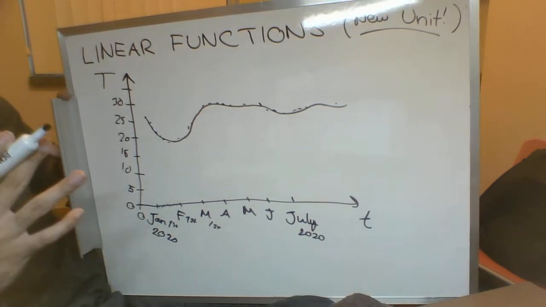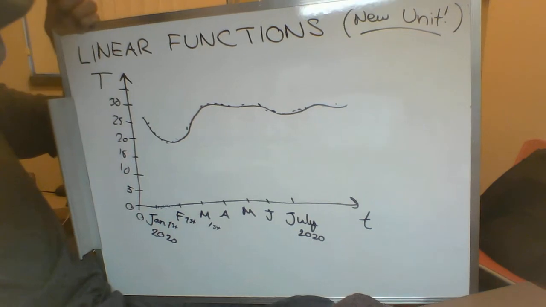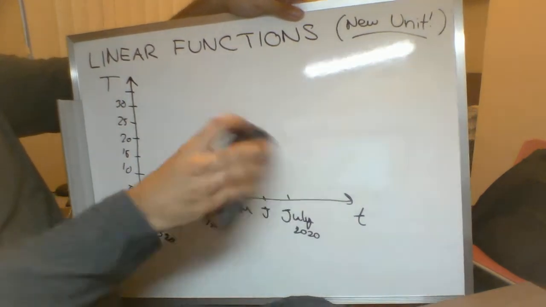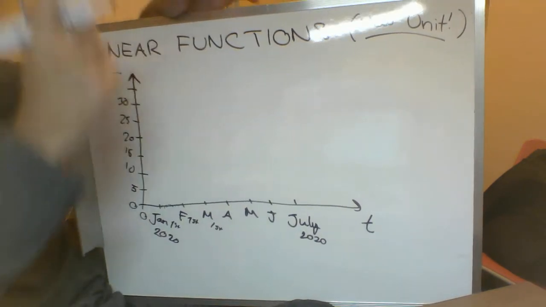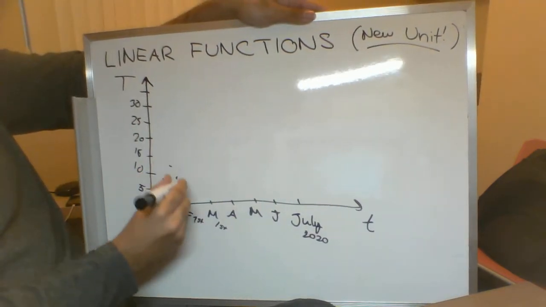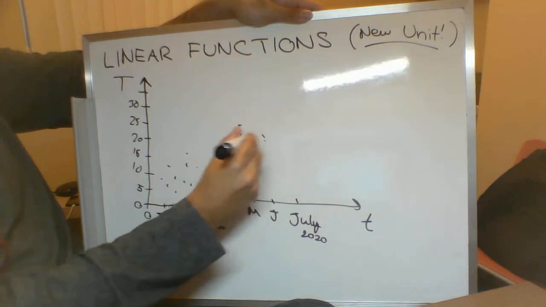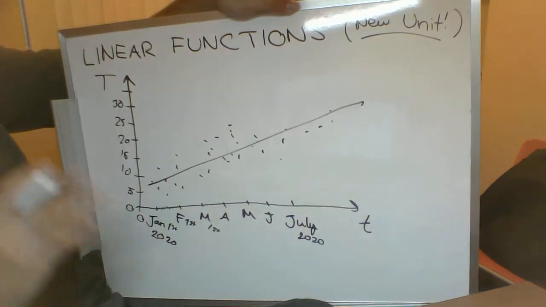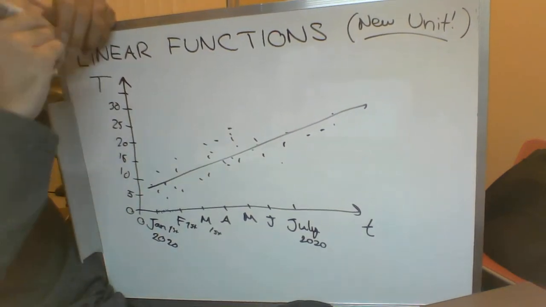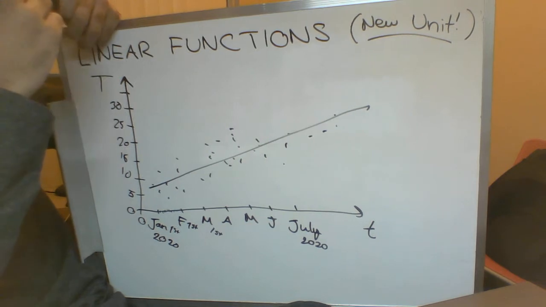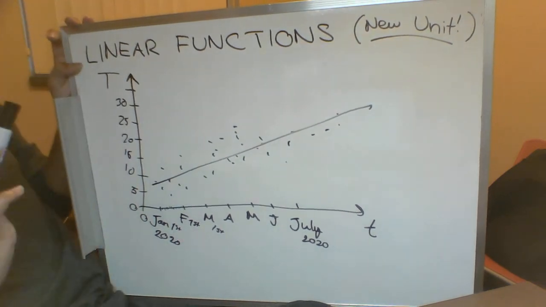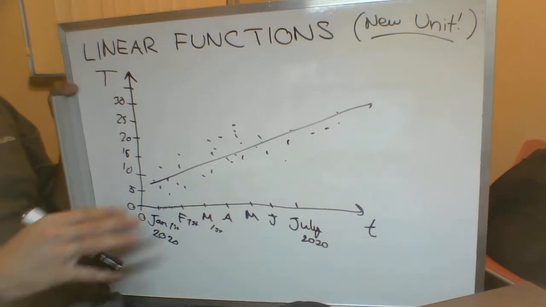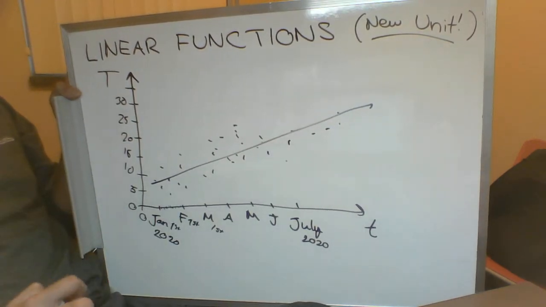Okay, so it's a little bit of a strange idea if it's something you haven't done before, and if any of you have ever looked into scientific papers, you'll see that the graphs don't work out that way. The graphs will have a whole bunch of dots all over the place, and then one line that sort of cuts through it. We're not going to be talking about those types of lines so much in this unit. Those are usually for entirely different purposes. So we'll ignore these types of graphs in this unit.